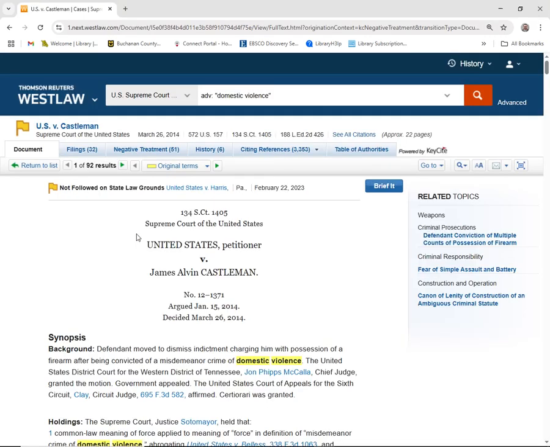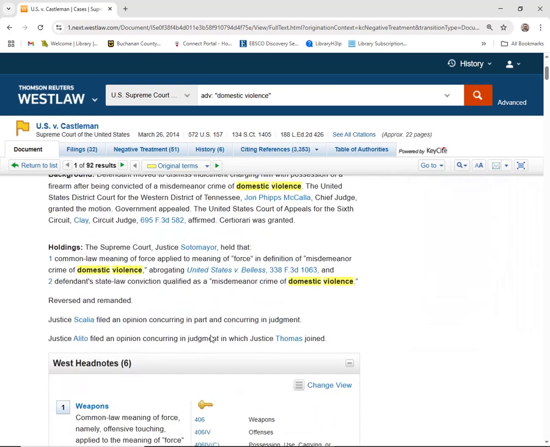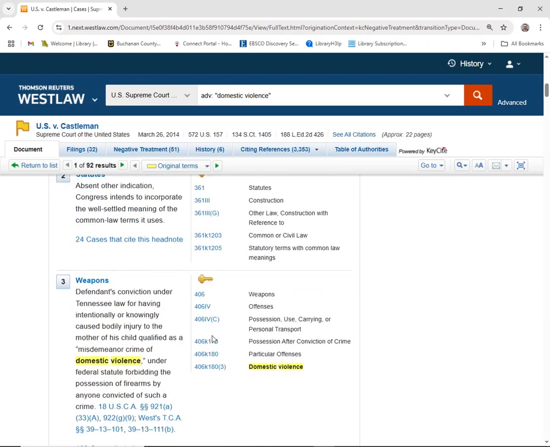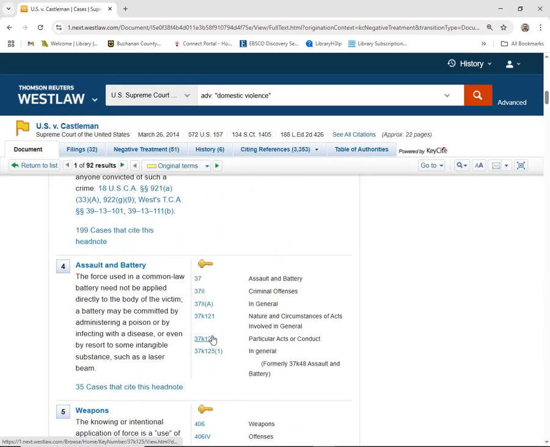We're looking at Thomson Reuters Westlaw's Supreme Court Reporter here, and notice it's got a variety of things here, including a synopsis, headnotes, and other enhancements that have been added to the court case itself.